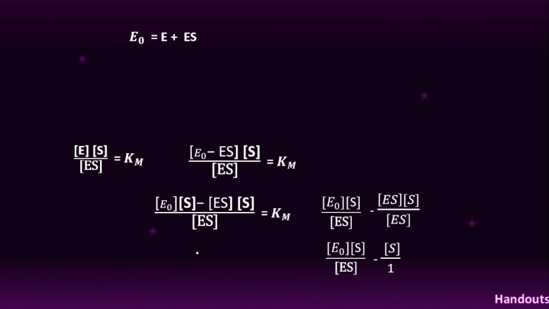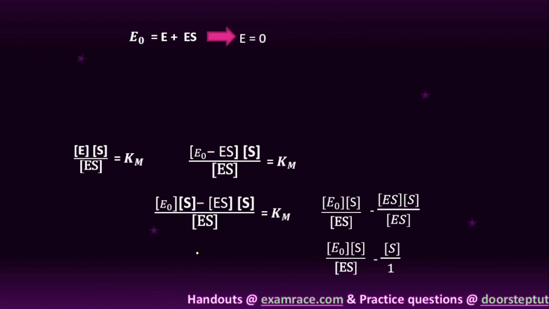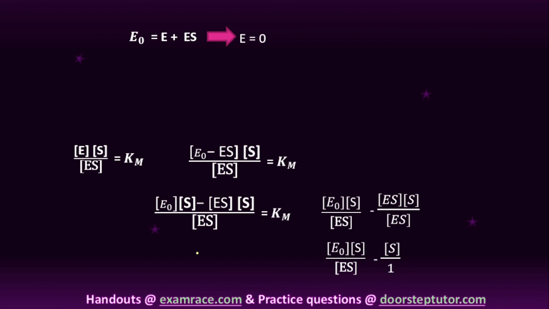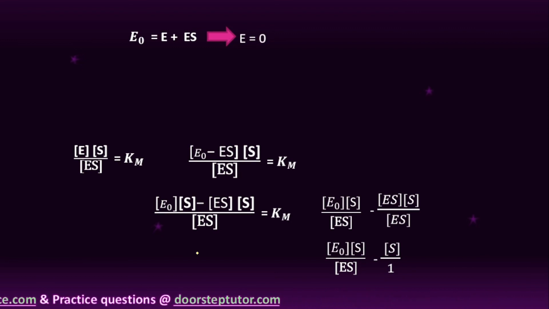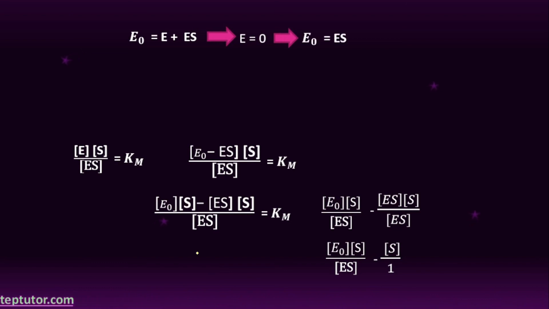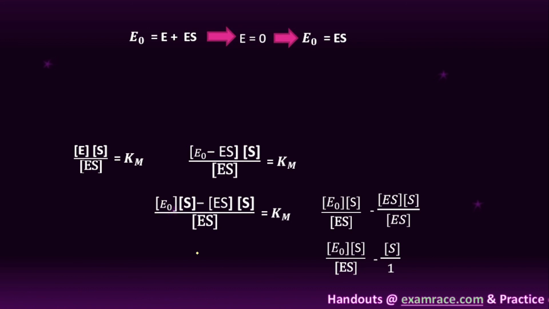So E naught is equal to ES. Here you can see E is equal to 0, because all of the molecules are occupied. So the initial concentration of enzyme is equal to the enzyme-substrate complex.